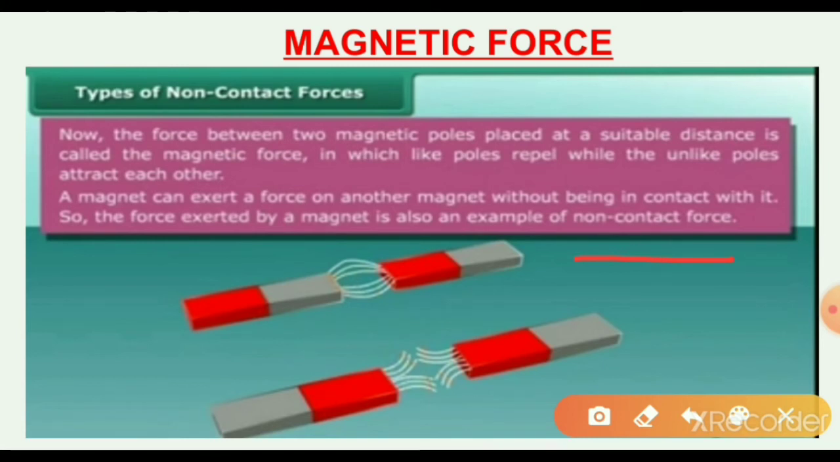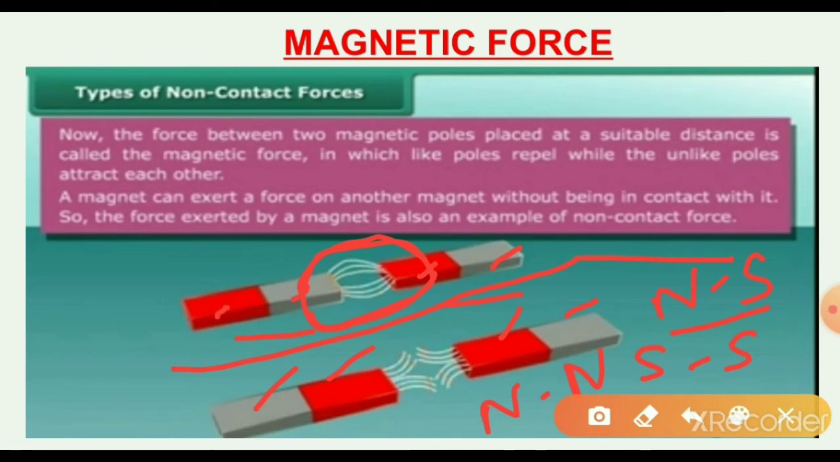Finally, this is one magnet and this is another magnet, with north pole, south pole, north pole, south pole. Here the north pole and south pole attract each other, so the two magnets attract each other. North and south always attract each other. South and south, north and north always repel each other.